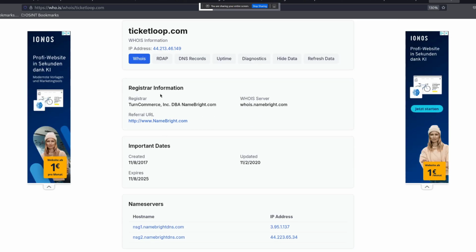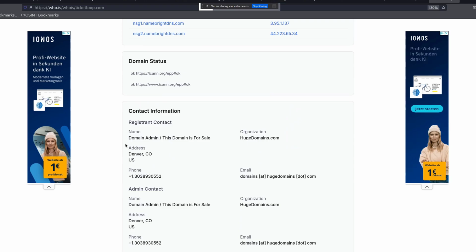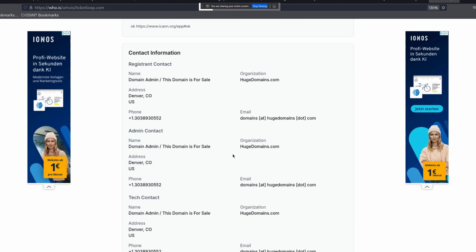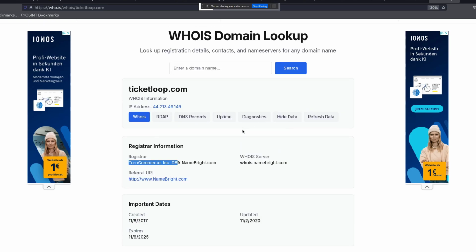Okay, so the registrar is Turn Commerce. Let's scroll down if we can see anything. Okay, so these are only information about the company Huge Domains, and it's not related to the target that we are looking for. Okay, let's come back to the task.